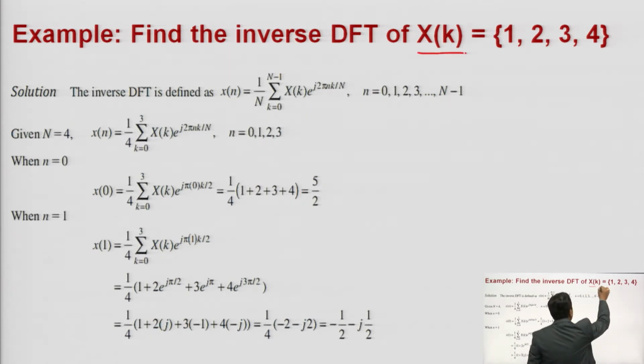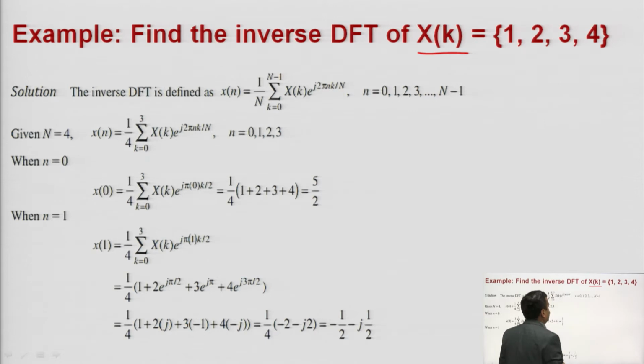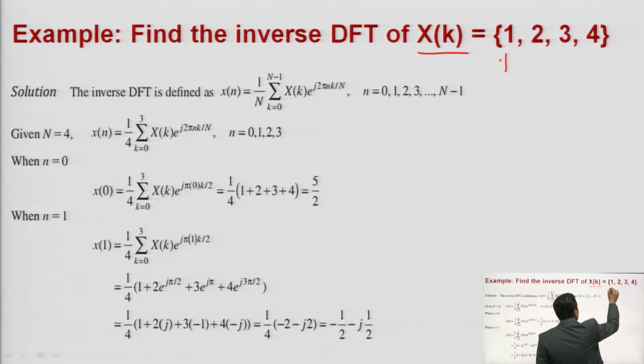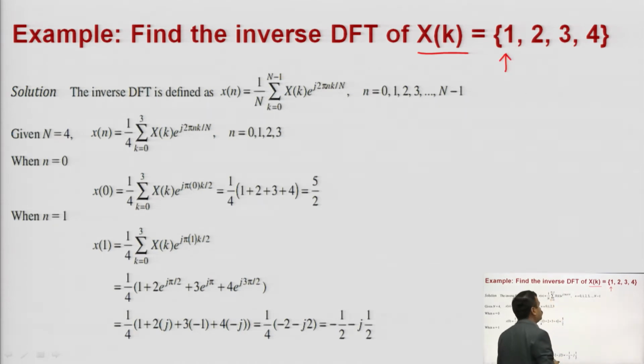This is your signal given in the question: X of k is equal to 1, 2, 3, 4. Now the arrow is not given to you. If the arrow is given, you can assume from the arrow where your sample starts. Here you can assume at 0 its value is 1, at 1 it is 2, at 2 it is 3 and then 4.